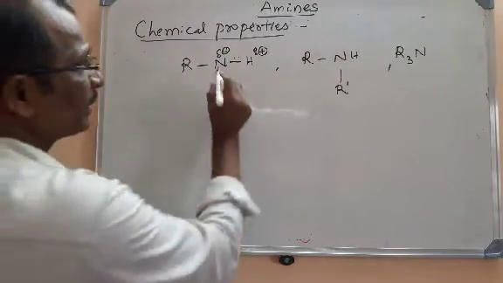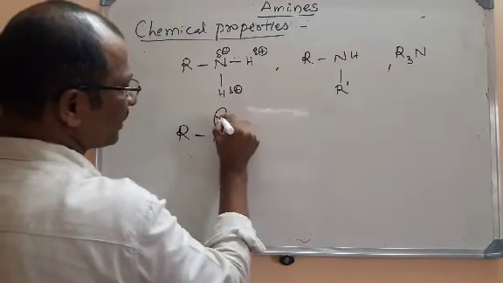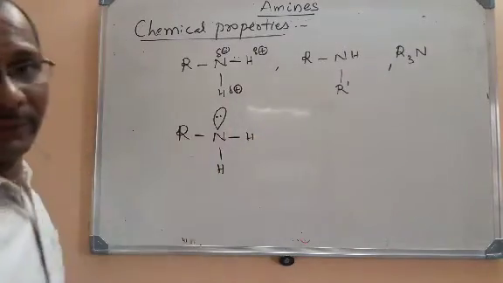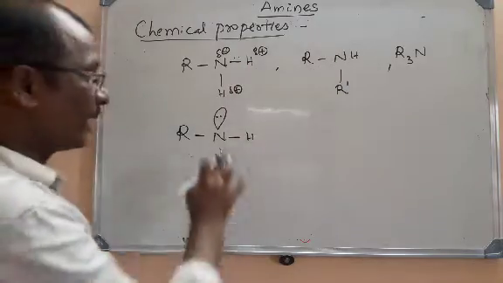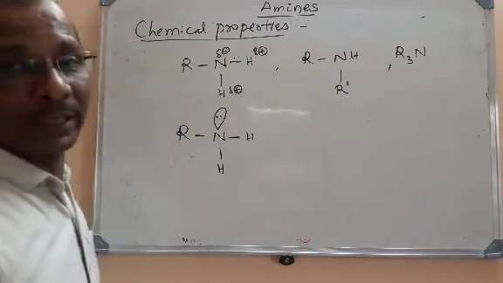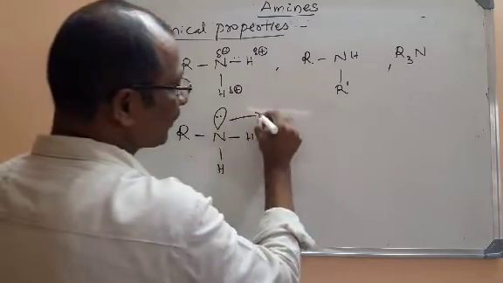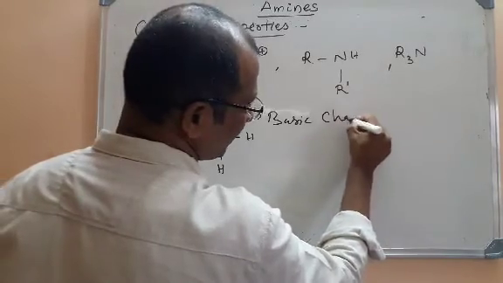And one most important thing is that in any amine, nitrogen is the central atom that has an unshared pair of electrons. So here you can see on all the amines we have nitrogen with a lone pair of electrons, an unshared pair of electrons. Actually this causes the basic character or basic nature of amines.